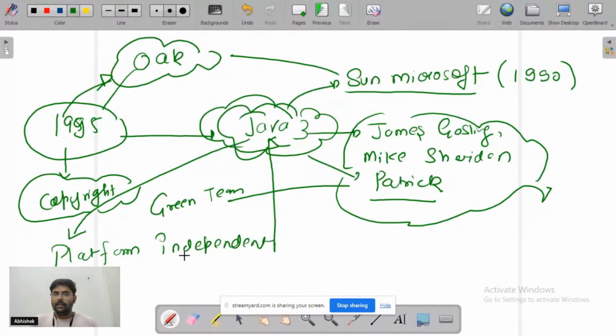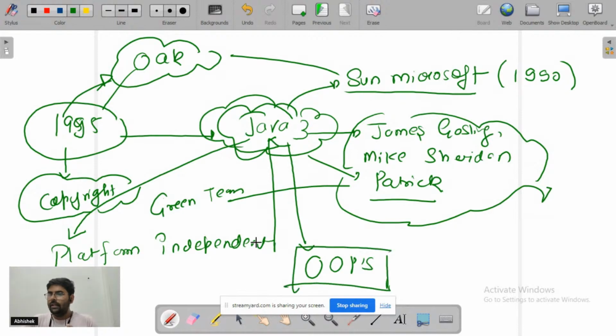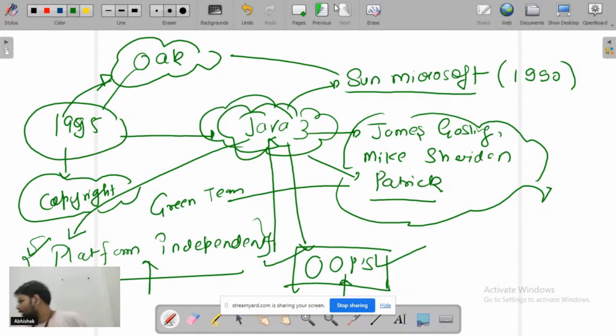And at the same time, they wanted a language that can follow OOPS principles. So we have platform independence, and Java is an object oriented programming language. They wanted these two features. There are other features also, but these two are the most important features they wanted in their language. So let's try to explore these two parts first.